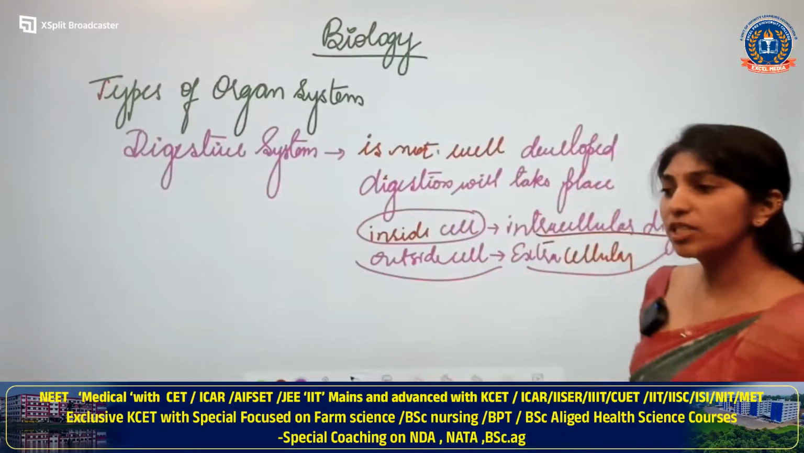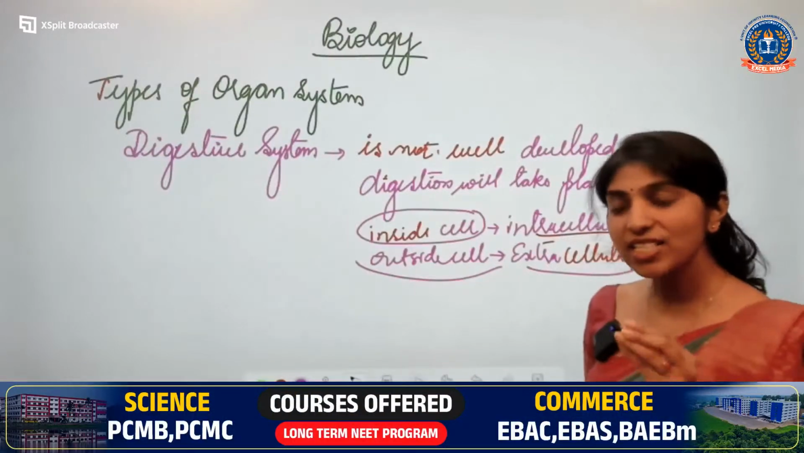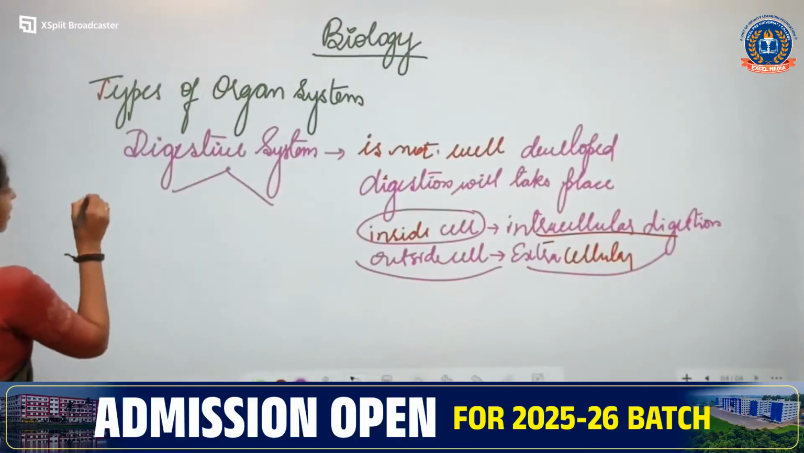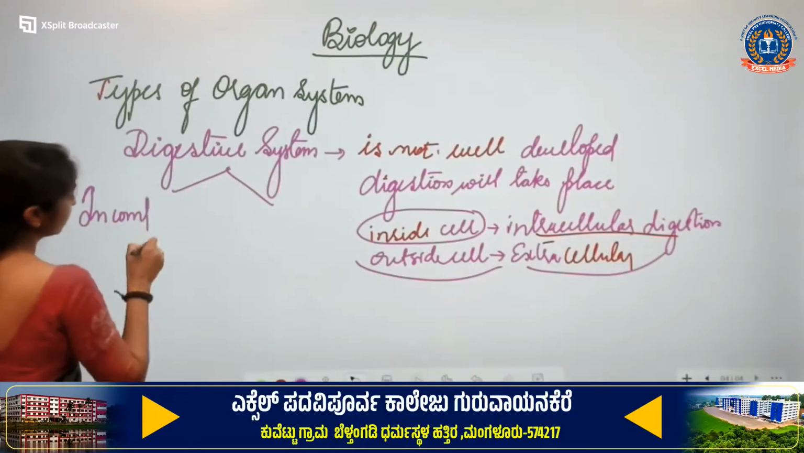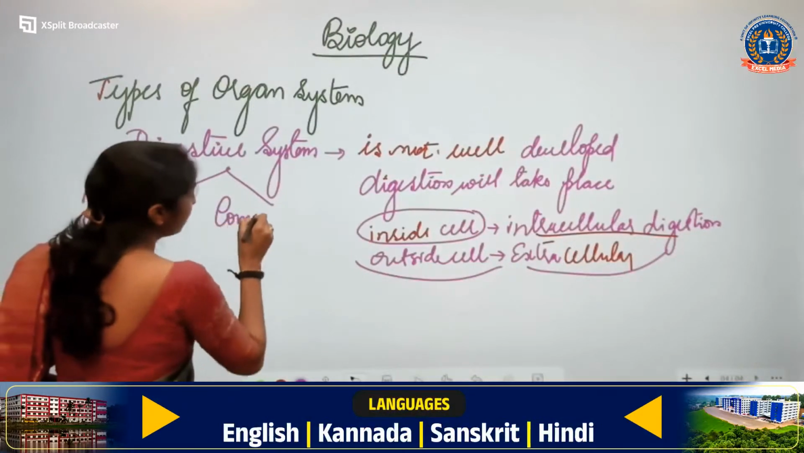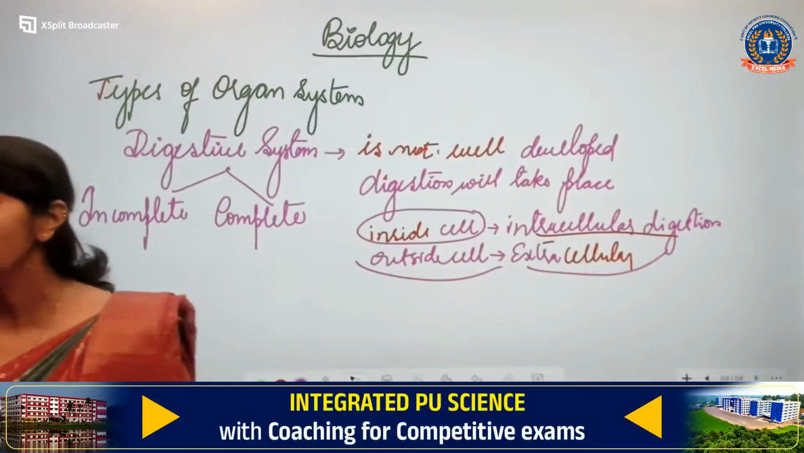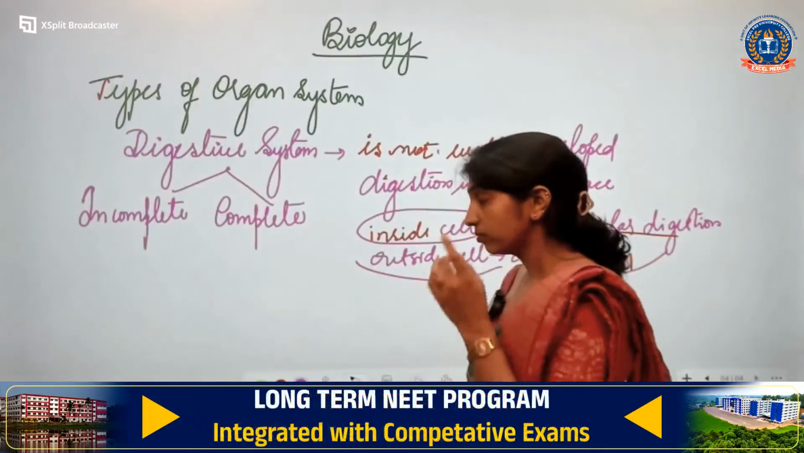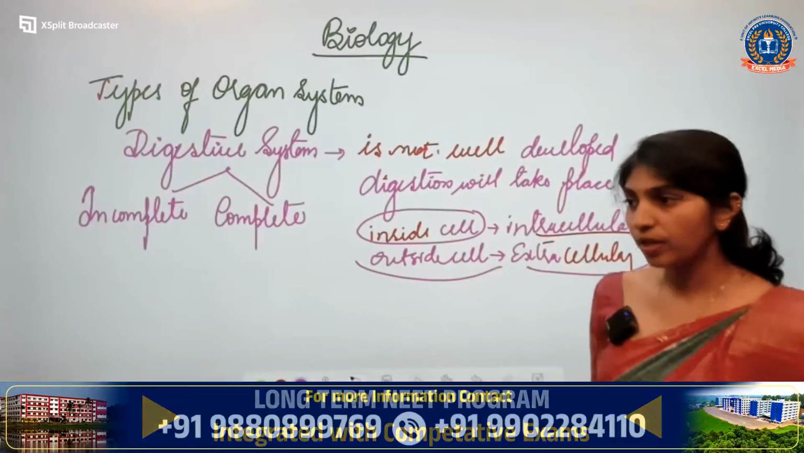Now, coming to the next, other than this, based on the type of digestive system, we have incomplete and complete digestive system. Okay, there are two types of digestive system. Which are they? Incomplete and complete digestive system.